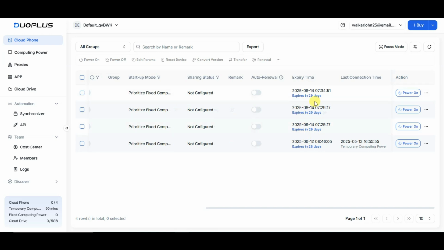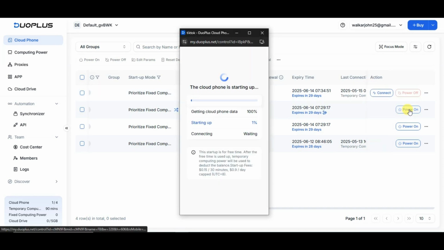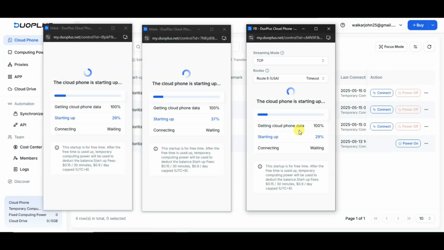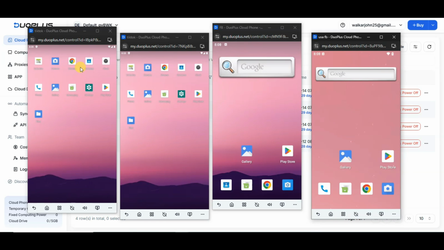Now let's see how this cloud phone will work. Click on Power On button. Similarly, you can open another cloud phone. You can use hundreds of cloud phones with a single computer. Guys, it will take some time. Here is showing Cloud Phone 1, Cloud Phone 2, Cloud Phone 3, Cloud Phone 4. You can use all of this cloud phone.